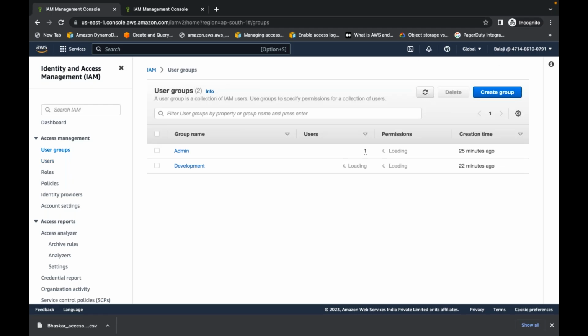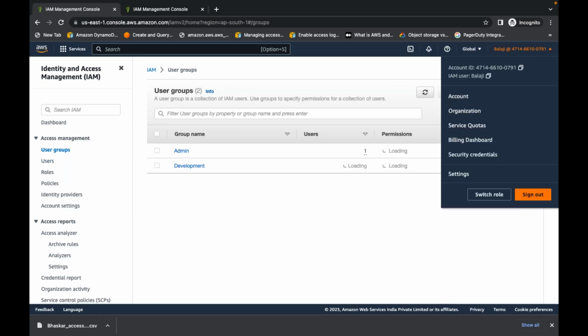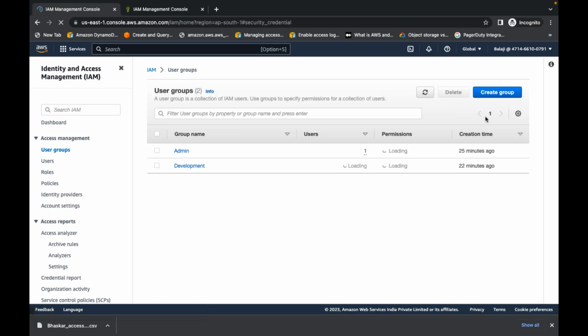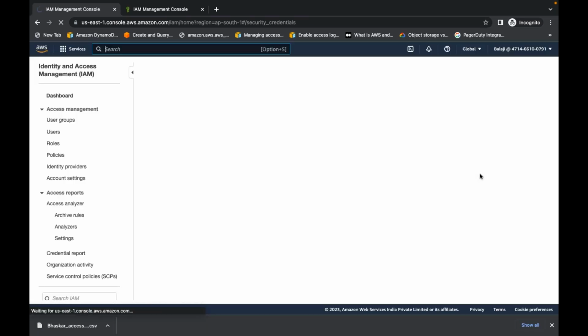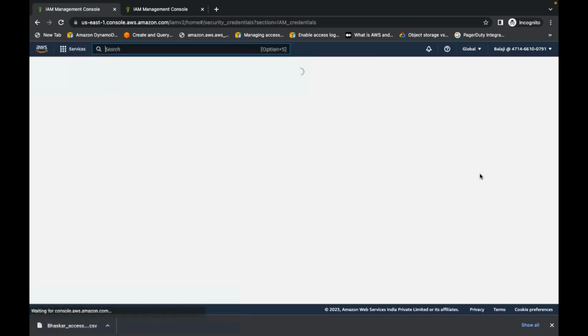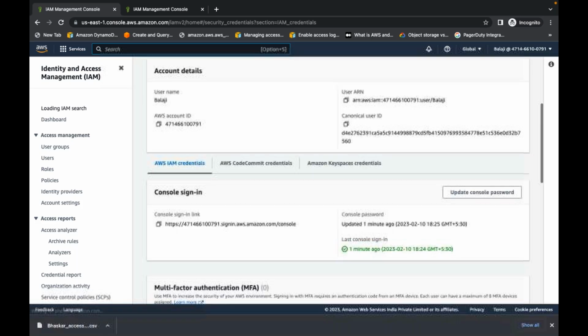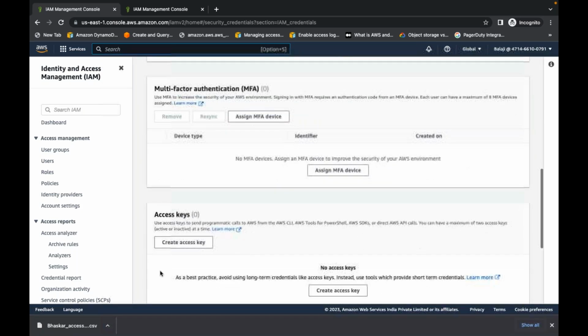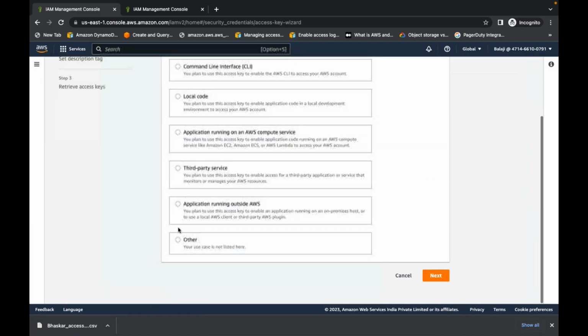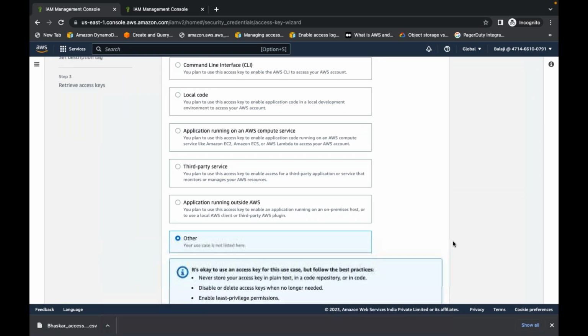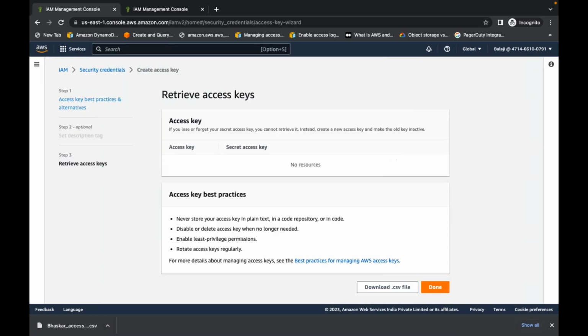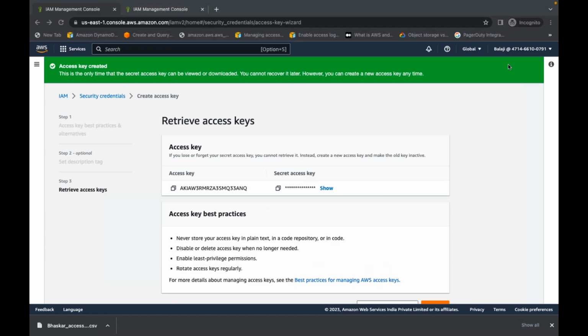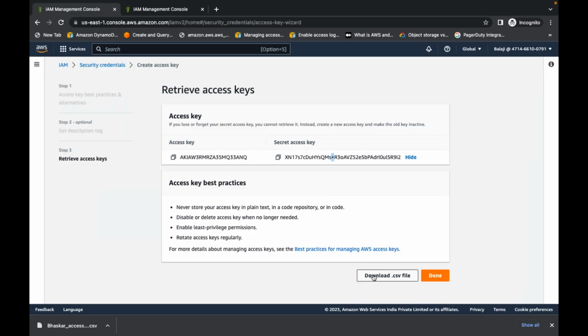Now he can generate access keys and secret keys for his own. Balaji can generate his own access keys and secret keys. Here, create access key. Let me select other use case for now. Let me click on next. So let me generate access keys and secret keys. These are the access keys and secret keys of Balaji. Let me download Balaji's access keys also. I will use them with CLI.